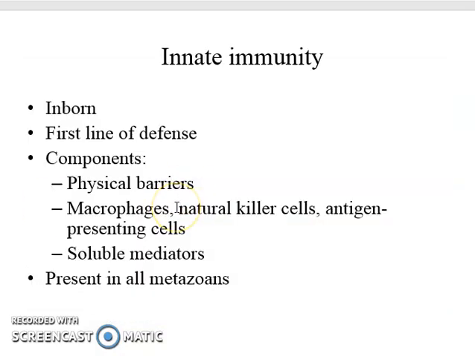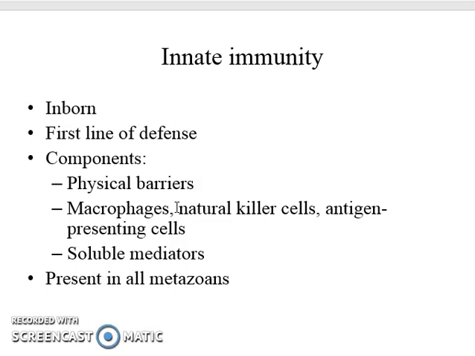First we discuss innate immunity. What are the features of innate immunity? Innate immunity is also called native or natural immunity. It is present at birth and consists of many factors that are relatively non-specific, that is, it operates against almost any foreign molecules and pathogens.